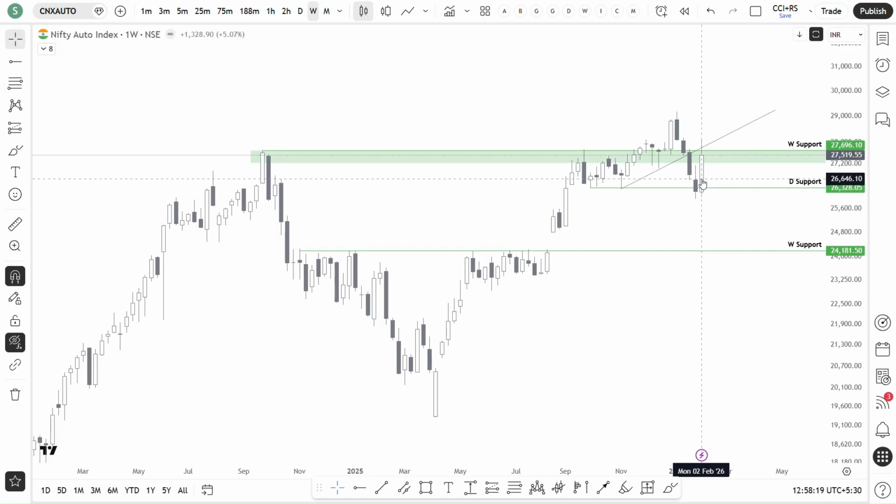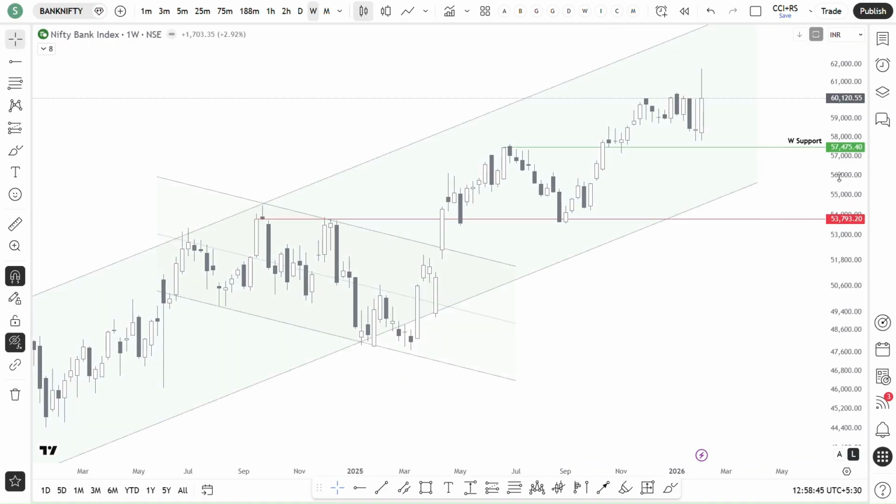I'm not sure about the deal details, but that was positive news for the auto sector. Because of that, the price went up to the supply zone again, but the closure was below that zone itself. Yeah, we need to see how it is going to react from here on. But as of now, the bias is positive for auto. So we can say that auto is good sector-wise.